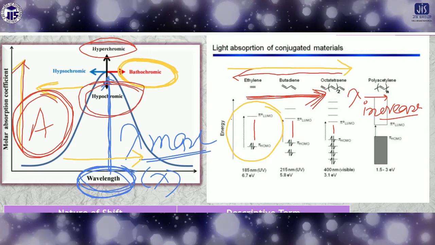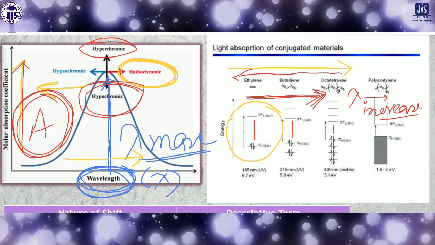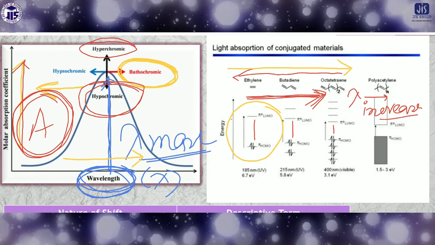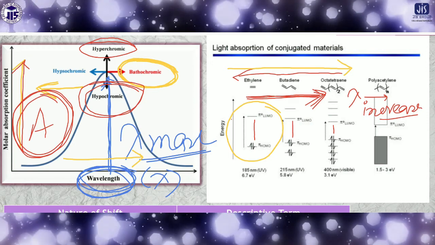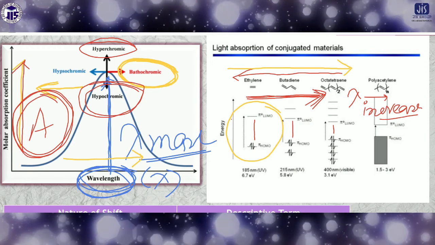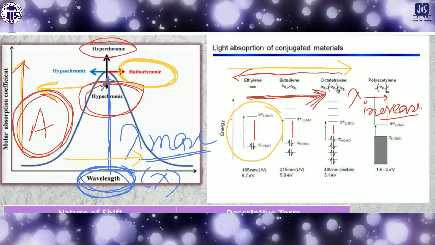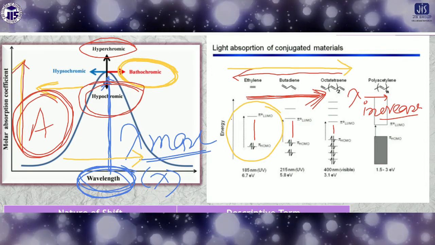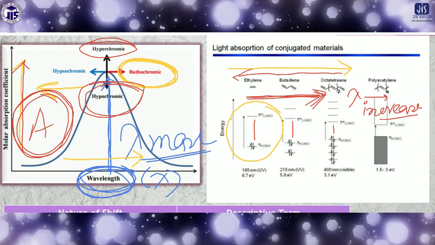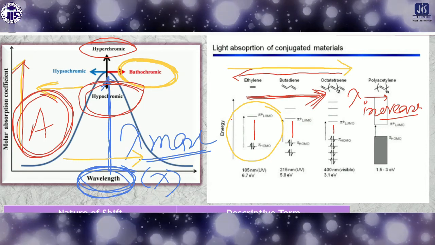That means if the solution is very, very dilute, then a smaller number of photons is sufficient to promote all the electrons from HOMO to LUMO. So in this case, absorption will be decreased. This is called the hypochromic shift. So there are two kinds of shift: one is the hyperchromic, another is the hypochromic.